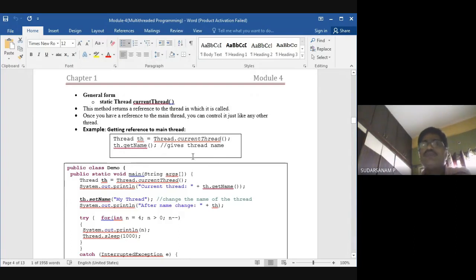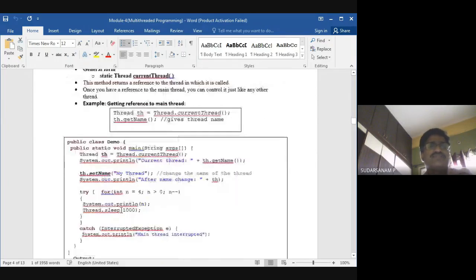If possible, in the next class I will try to execute some of the thread programs. I'll write the code and make it ready, so next class I'll run it and show you.